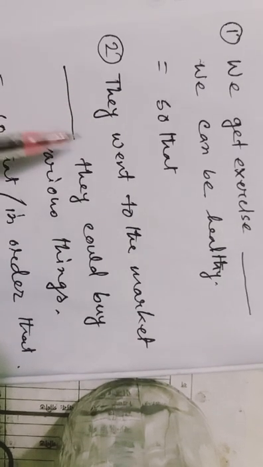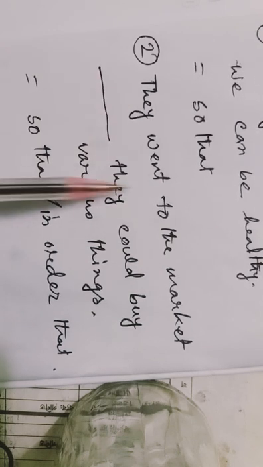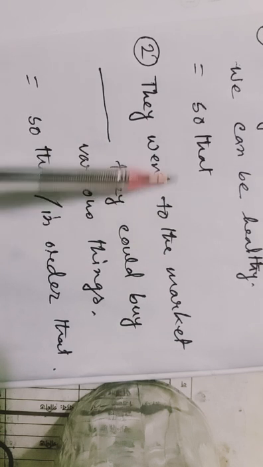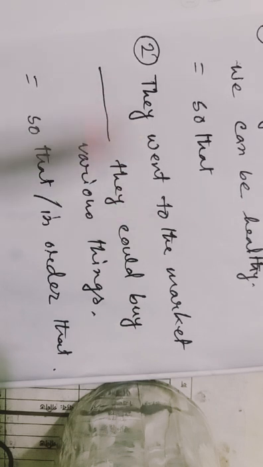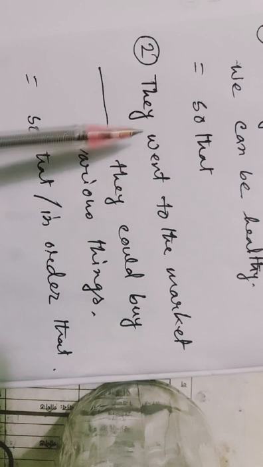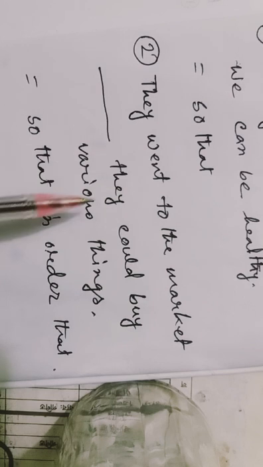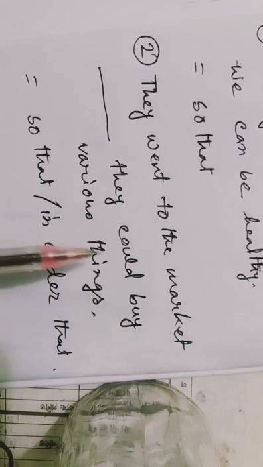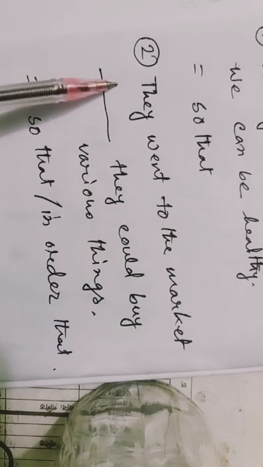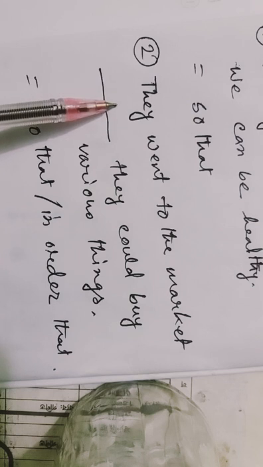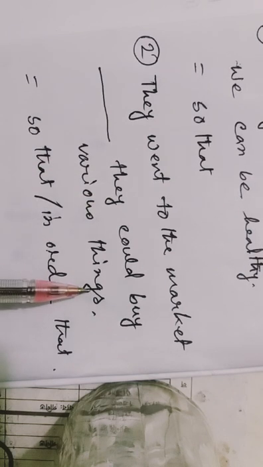In the same way, if there are two clauses and the first clause is in past indefinite tense and the second clause is also in past indefinite tense, but using "could" or "might," we will use "so that" as the phrase word. They went to market so that they could buy various things.